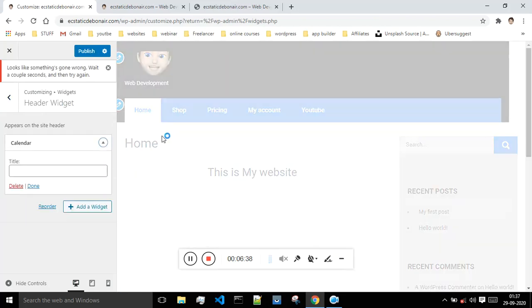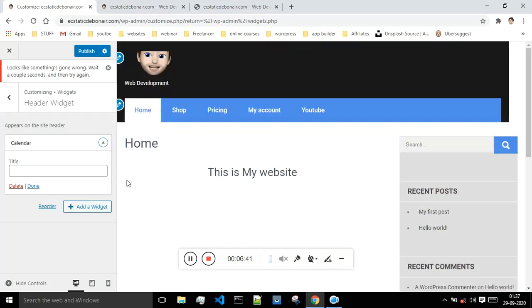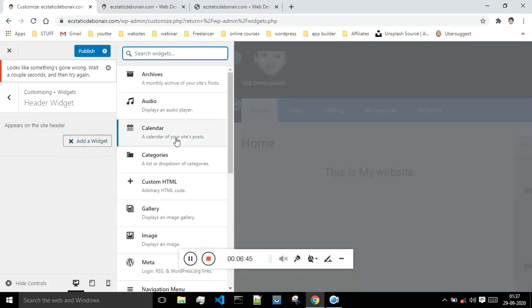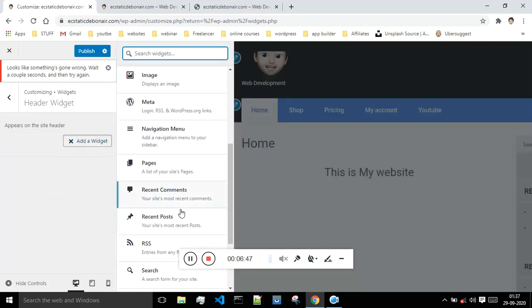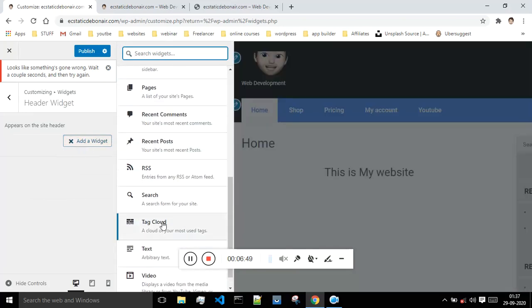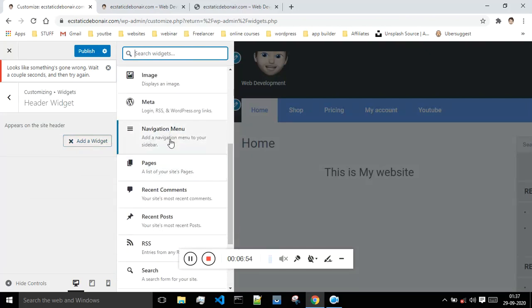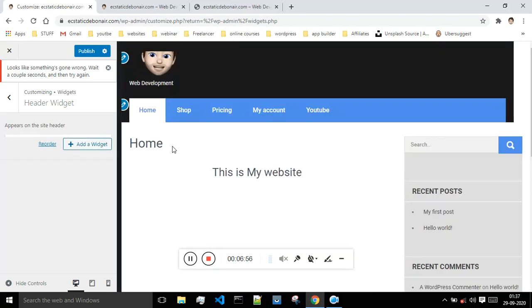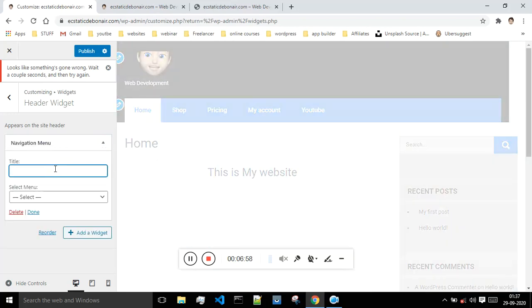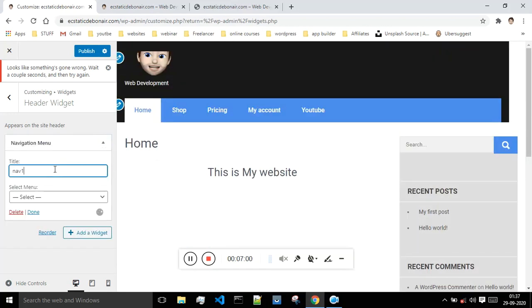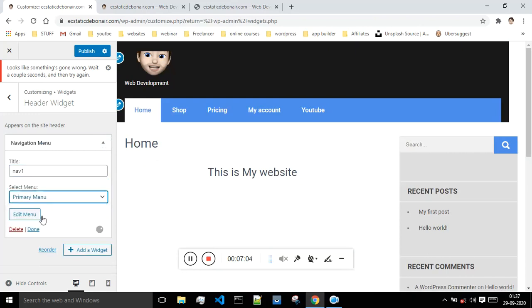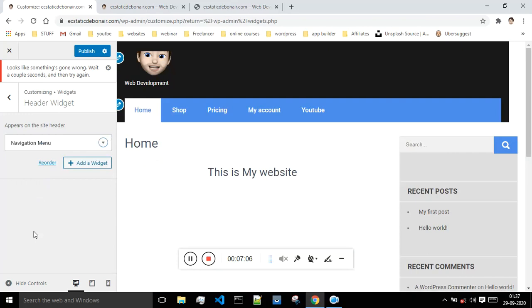Suppose I want to add the calendar, then I can add the calendar, but let me just show something that is visible. If suppose I want to add a navigation bar, then I will say nav1. I just have to give the name, and I just have to say which navbar I want to show. I will say primary, and I will say done, and I will say publish.